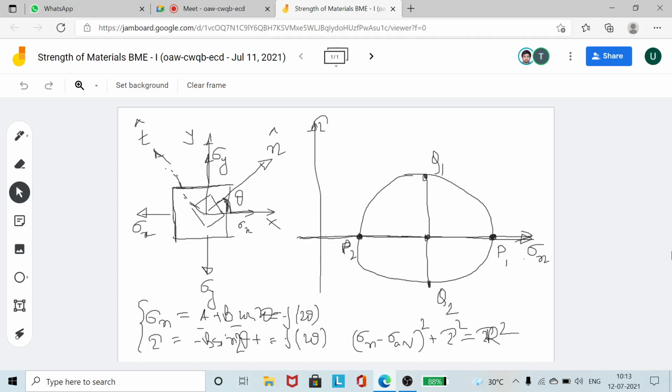For this case, when you haven't considered tau xy is equal to 0, you have to. So if you are trying to join actually. So what I'm trying to tell is this one, in this case actually this x-axis actually represents the plane with